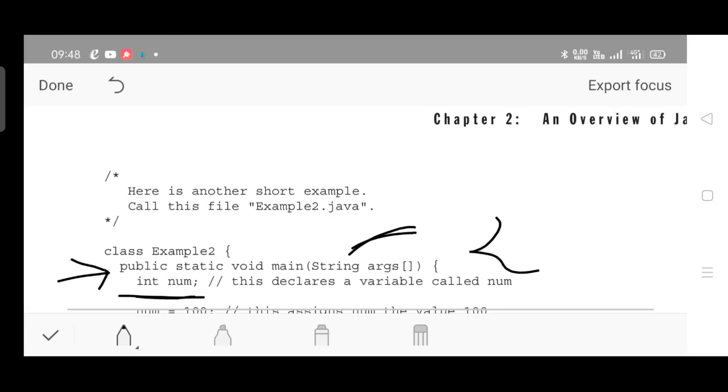In variable declaration, after the data type comes a space, followed by the name of the variable. A variable is an identifier, so you must know the rules for declaring variables. You cannot begin with a number, you have to begin with a letter only. A letter followed by numbers is allowed, a letter followed by an underscore is allowed, and a space is not allowed in between. If you want to declare multiple variables, use a comma as a separator. Termination is done with the help of a semicolon.